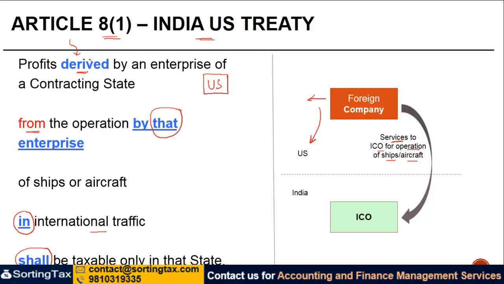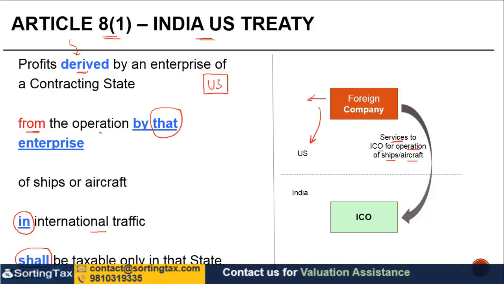So the profits which an enterprise should get should be by virtue of the operation of ships or aircraft. The source of those profits should be ships or aircraft operation. If you are operating ships and aircraft and you are also offering some services which do not have any nexus to the operation of ships or aircraft, those profits will not be covered here. So profits derived by a US enterprise from the operation by that enterprise, right?